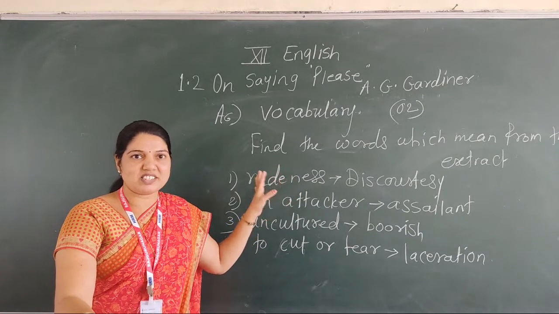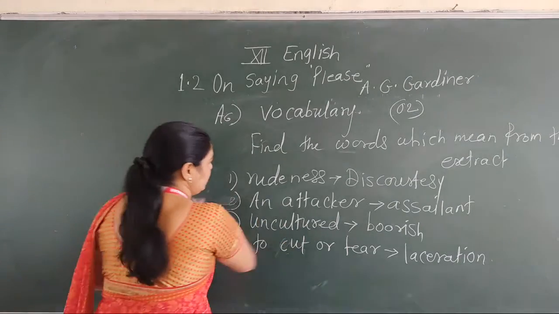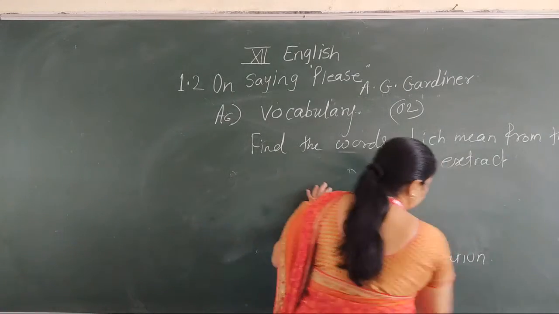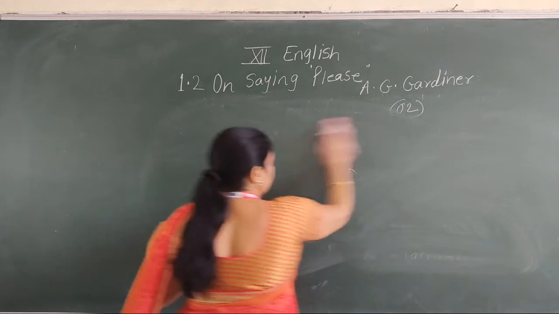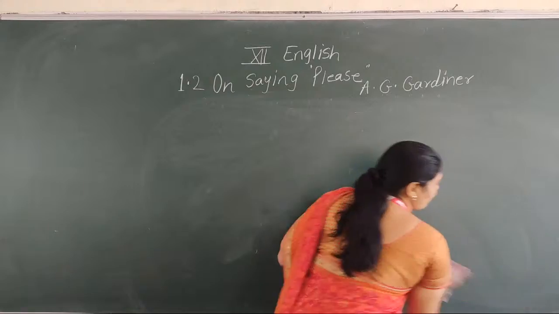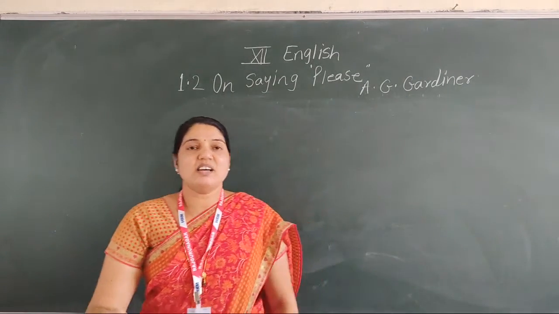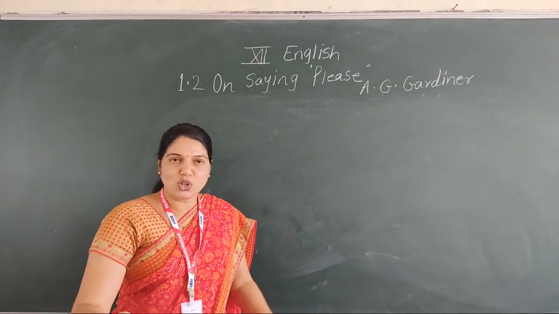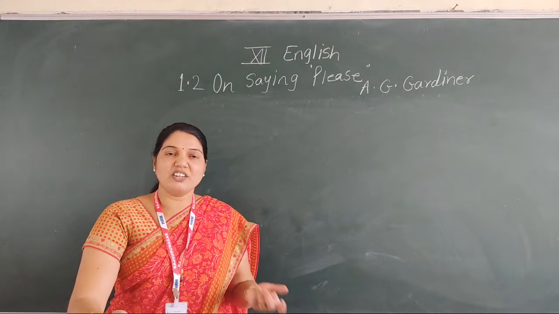I hope you understand the whole text very well. Now students, I want to take practice of grammar. Why? Because your exam starts from tomorrow. So I want to take some exercises on grammar.